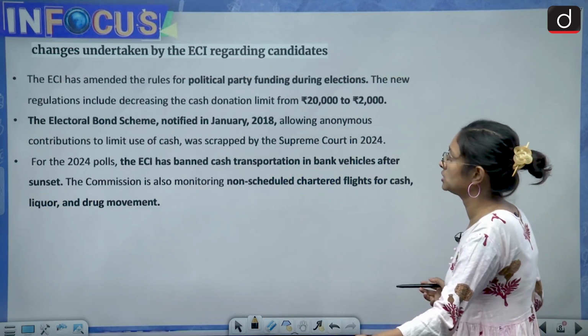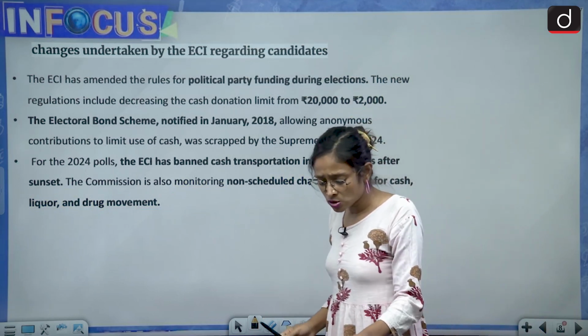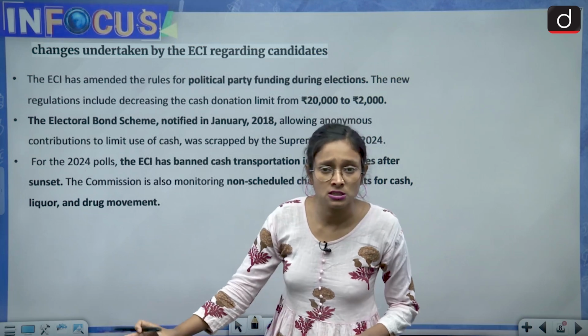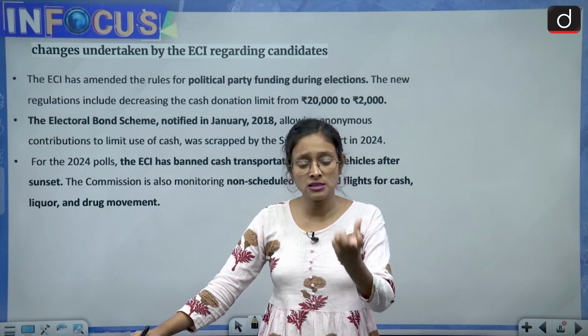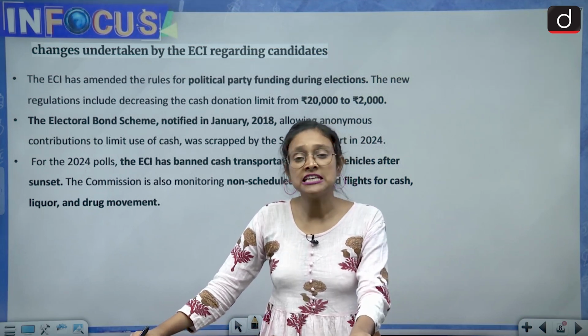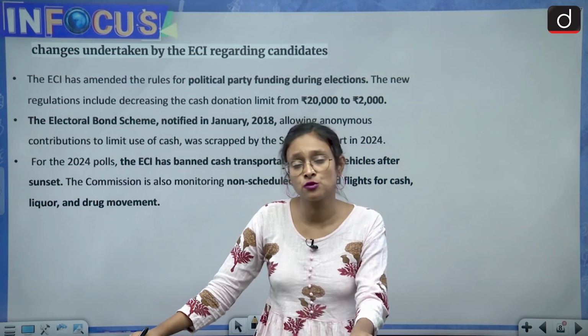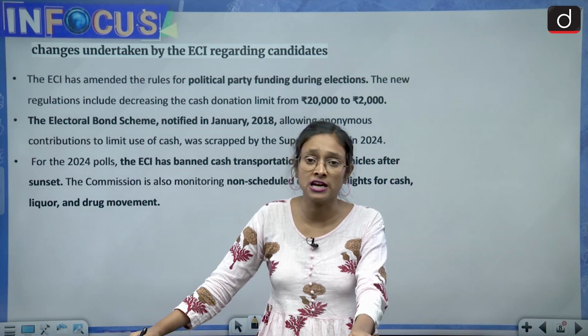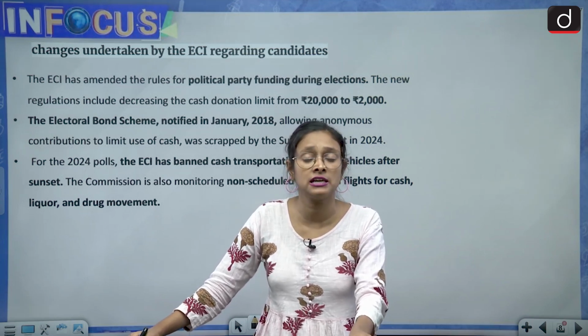Then we come to another one: changes undertaken by ECI regarding the candidates. Whenever we discuss politics, it is always about money and muscle power. But to change these kinds of narratives, the ECI has taken a few steps to bring more transparency and free and fair elections.